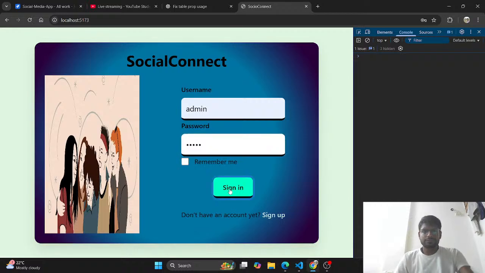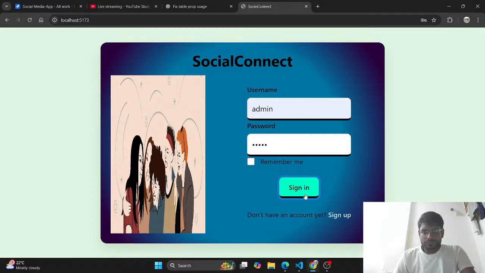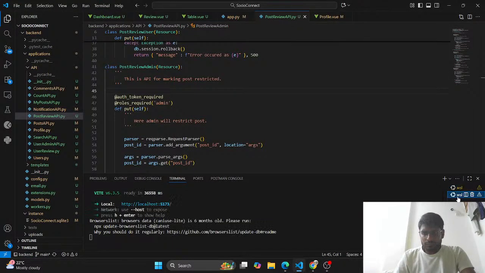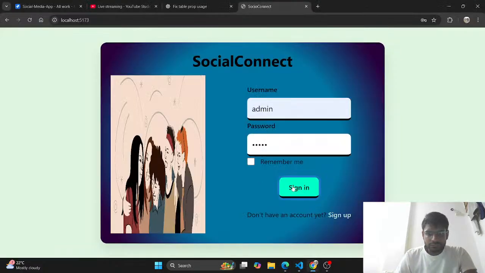Get, and here admin will be able to fetch the review post. This is what it will do.